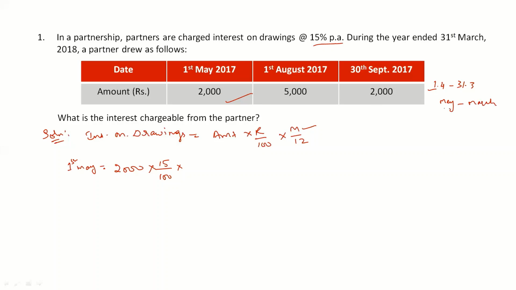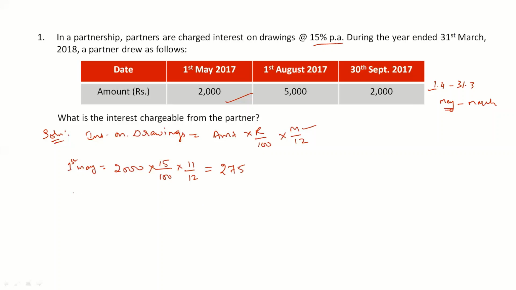May should be included because the drawings were made on the 1st of May. If the drawings were made on 30th of May, we would have excluded May also. Including May to March, just leaving April, basically 11 months are remaining. So 11 divided by 12. When we simplify this, we'll get the answer as rupees 275.